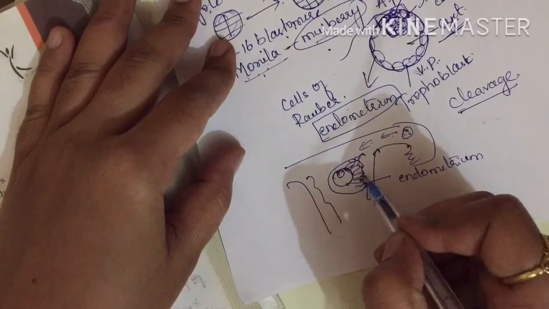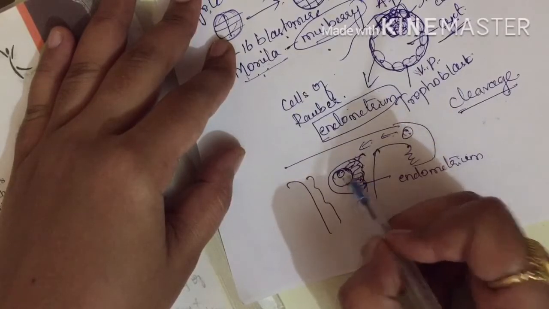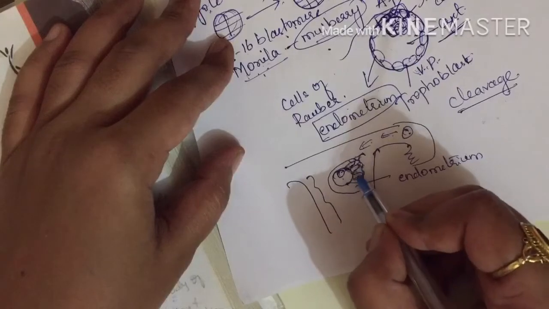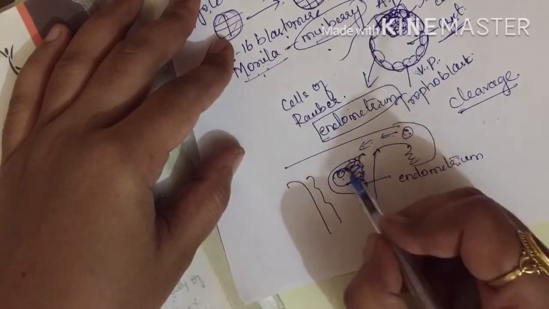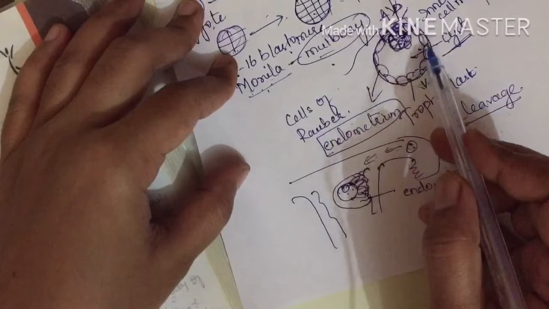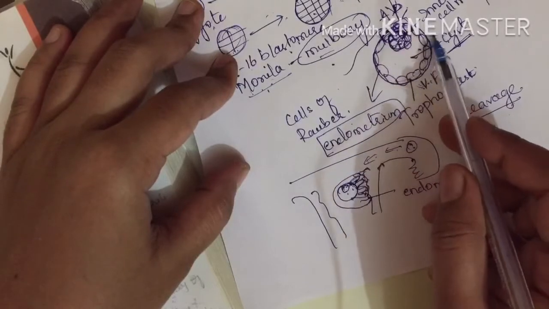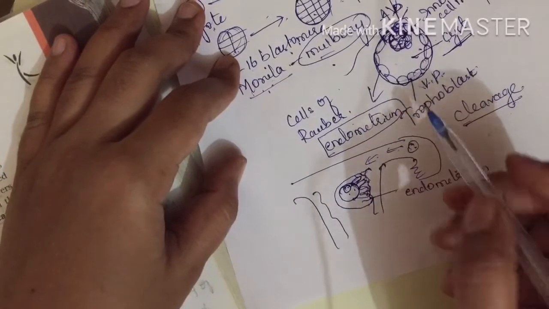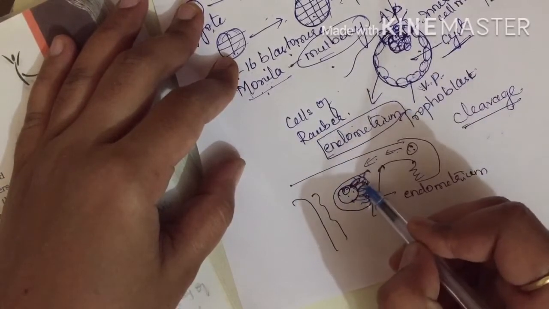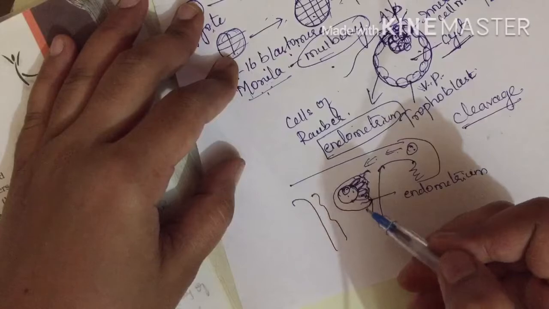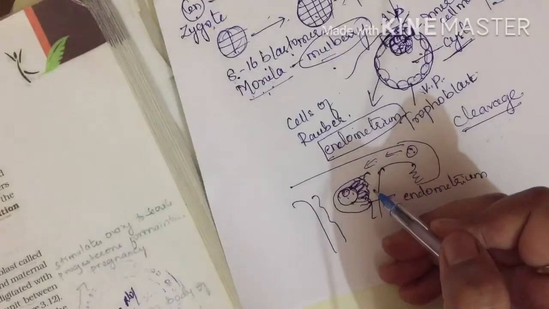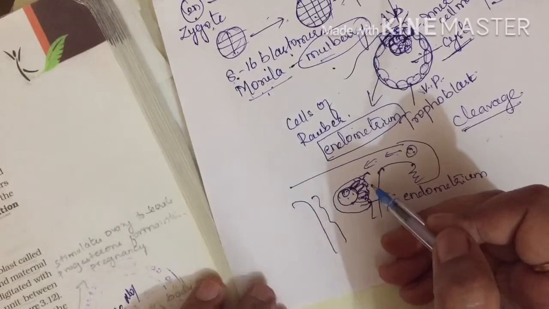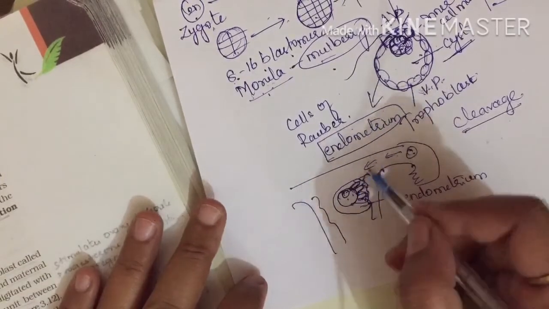The process of embedment of the blastocyst into the endometrium. The trophoblast forms finger-like projections that appear like chorionic villi. Chorionic villi, like in the intestine, where we have shown finger-like projections, we call them villi. Similar to that,